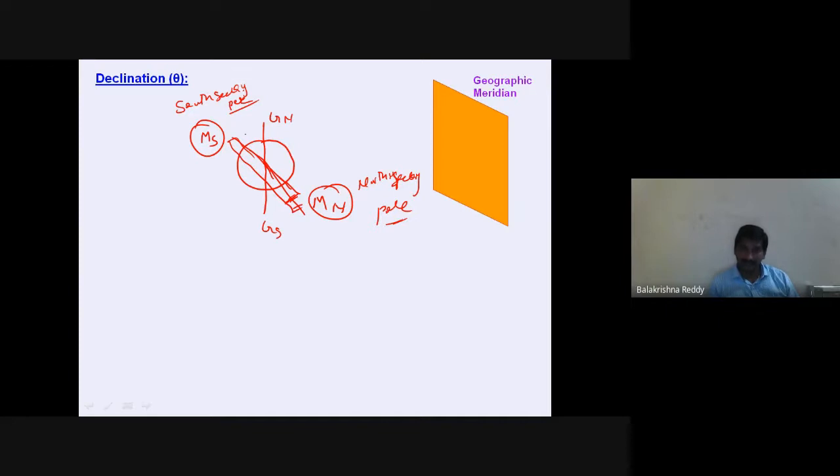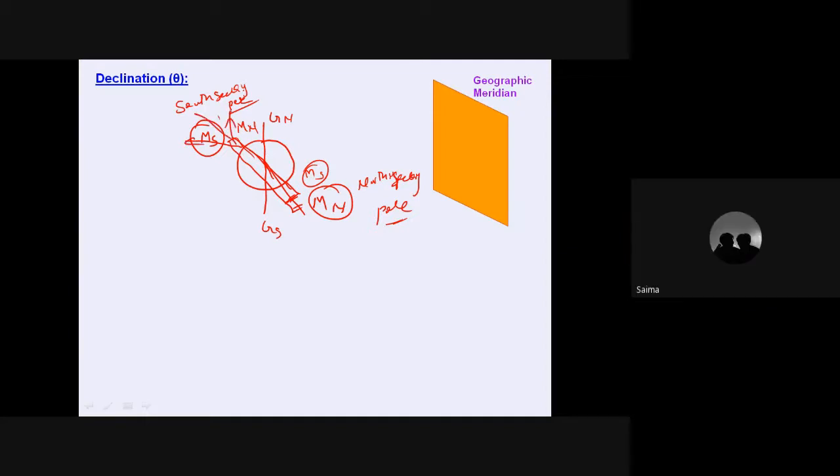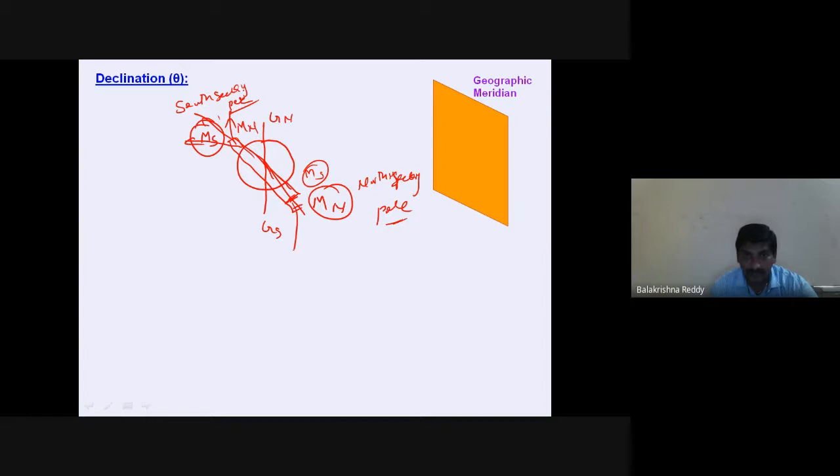This shows it is actually geographic north. So we will write this as magnetic north and this as magnetic south. But these are not exactly the north and south. Why? Here the magnetic field lines are leaving at the South Pole, and at the North Pole the magnetic field lines are entering.